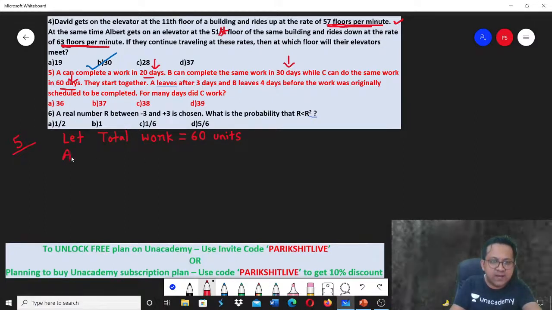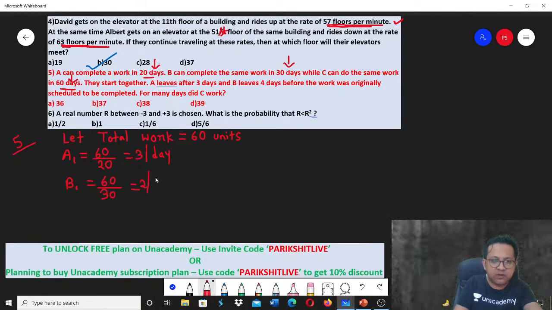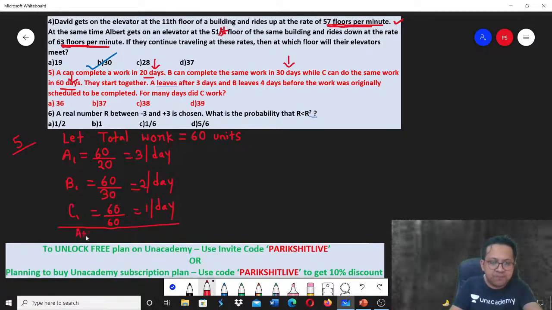A does the work in 20 days. Fine. If A is doing the work in 20 days, can I say in one day A does 3 units per day? What about B? B does the work in 30 days. So can I say in one day B is doing 60 by 30, 2 units per day? Correct? C does the same work in 60 days. If you are doing it in 60 days, can I say you are doing basically 1 unit per day? If you add up A plus B plus C, how much are you getting per day? 3 plus 2 plus 1, basically 6 units per day.